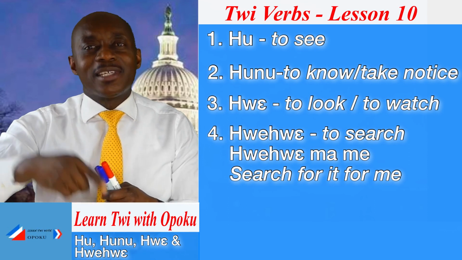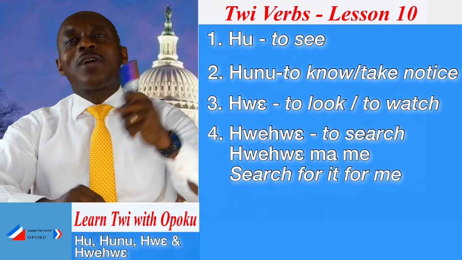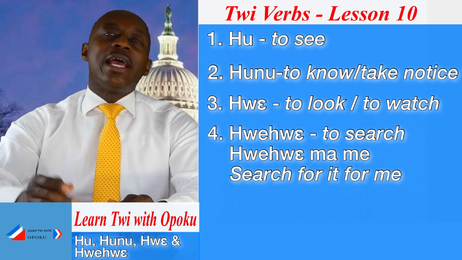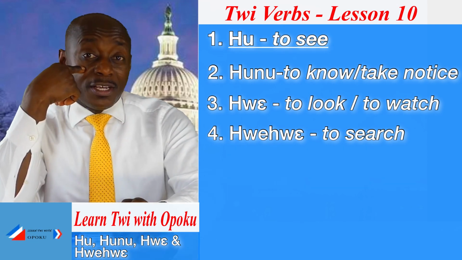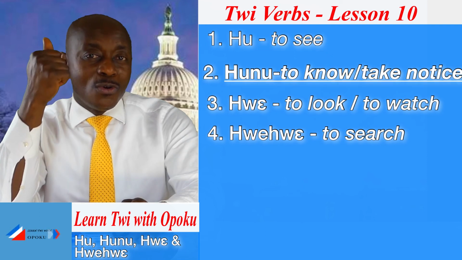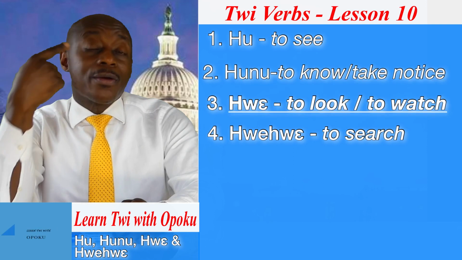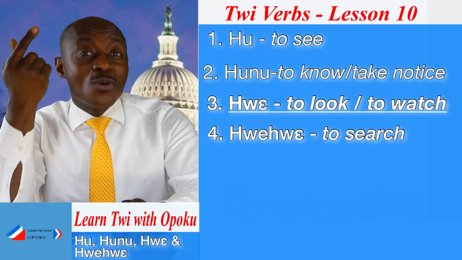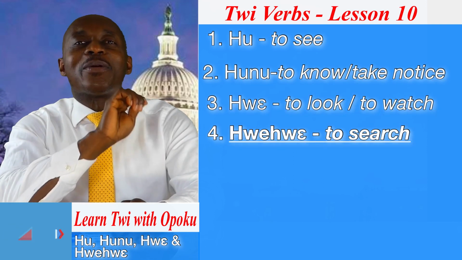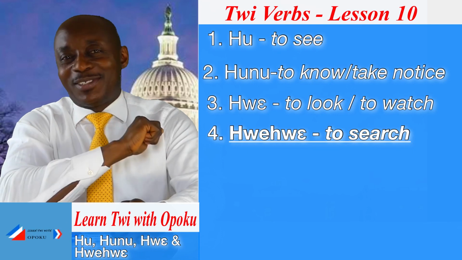Hwehwɛ. Search for it. So what have we learned? We have learned to see, hunu, to take notice or to know, hwɛ, to look, and hwehwɛ, to search.